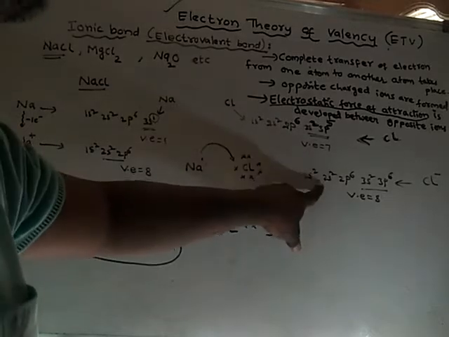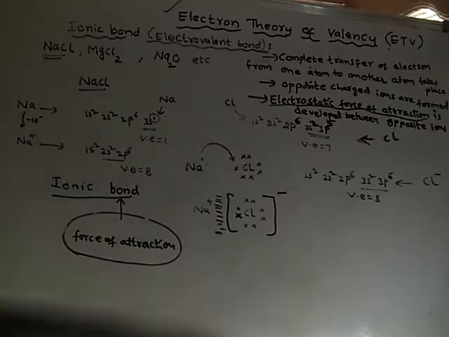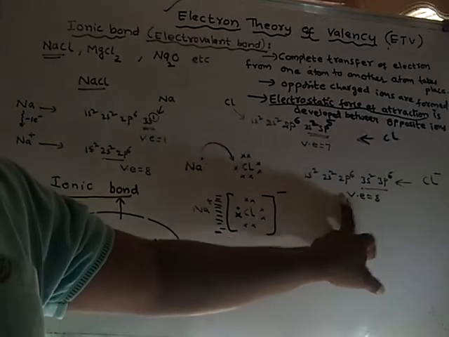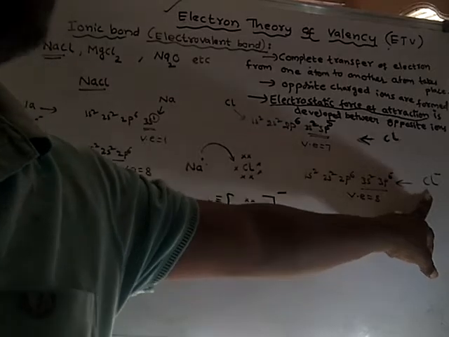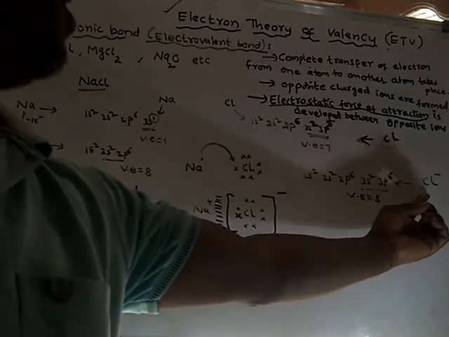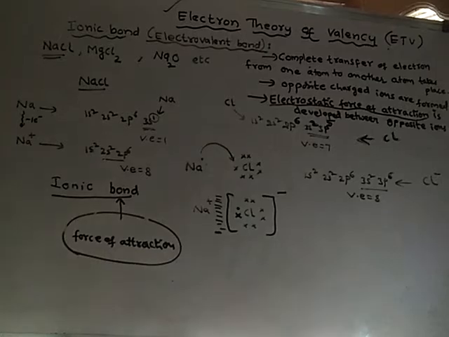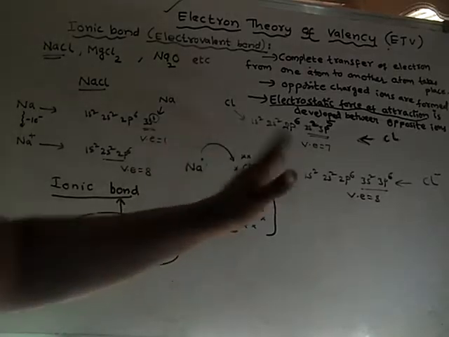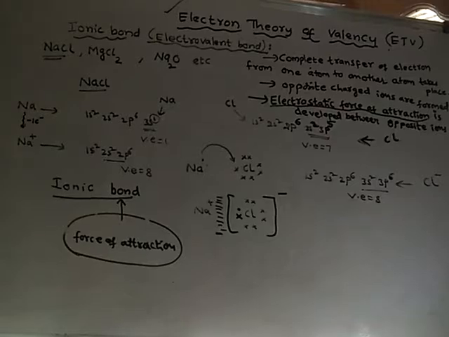So in order to become a stable ion, chlorine has to get one more electron. After getting one electron, chlorine has 8 electrons in its valence shell. Before that it is called chlorine atom, and now it is called chloride ion, with 8 electrons in the valence shell. These are the conditions for sodium and chlorine to get stability, which can be achieved by redistribution of electrons.